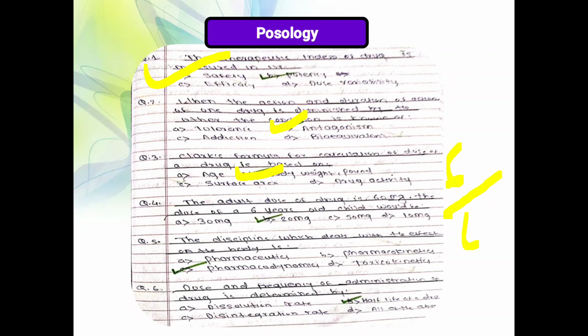Age plus 12 means 6 plus 12, times the adult dose of 60 mg. So 6 over 18, that is 1 over 3, times 60. The correct answer is 20 mg.